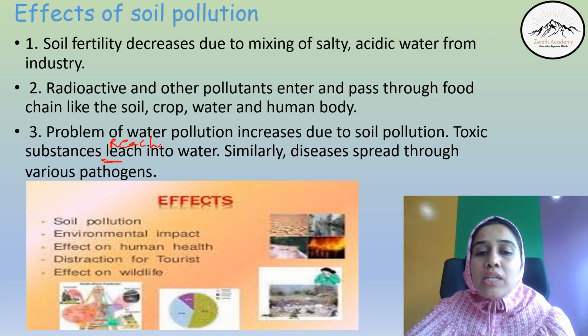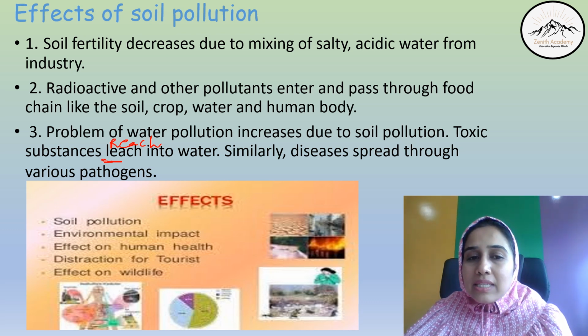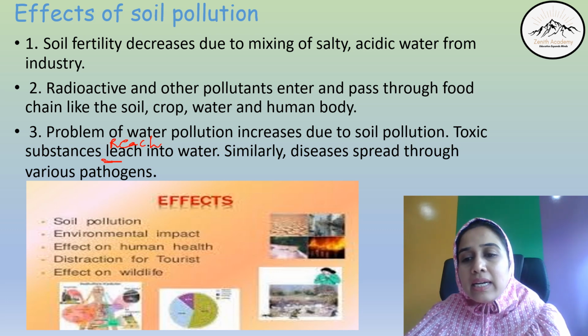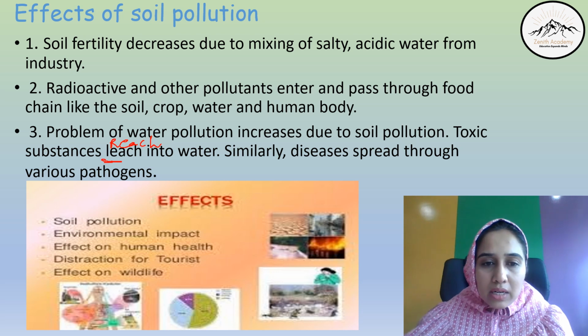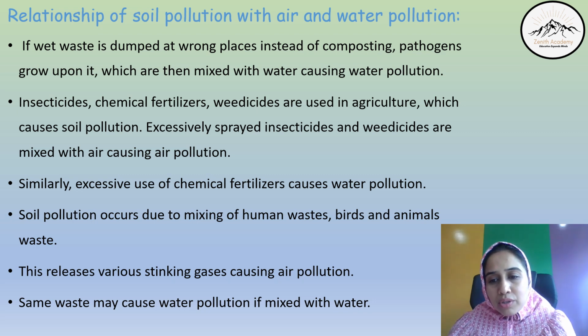Toxic substances reach into water. Similarly, diseases spread through various pathogens present in the water. Then they enter the food chain as I told you earlier. Let's move ahead and see the relationship of water pollution, soil pollution, and air pollution.